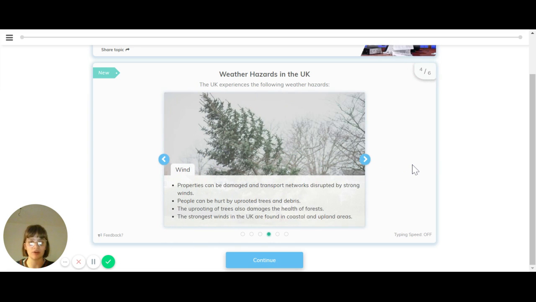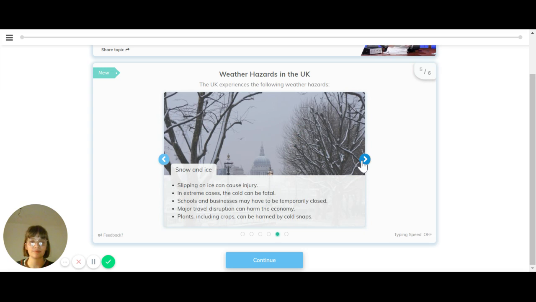We also have risks of high wind in the UK. Properties can be damaged and transport networks disrupted by strong winds. People can be hurt by uprooted trees and debris. Uprooting trees can also damage the tree health. And the strongest winds in the UK are found in coastal areas.